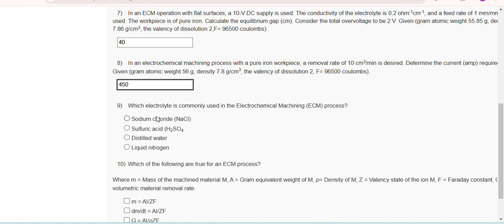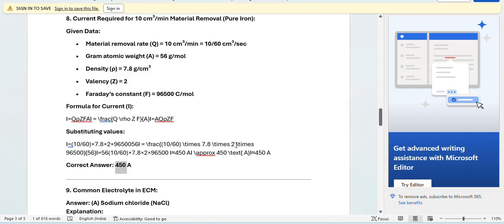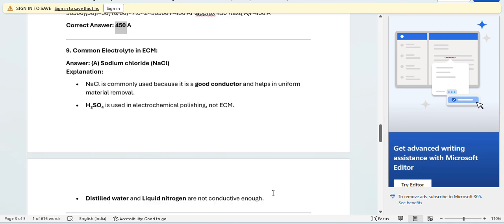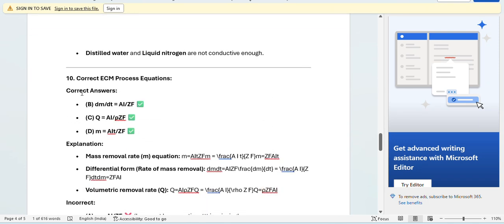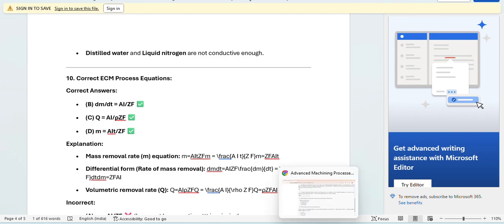Here is the ninth question: which electrolyte is commonly used in the electrochemical machining ECM process? So NaCl, sodium chloride, is the correct answer. Ninth question is completed. 10th question, B, C, D is the correct answer.